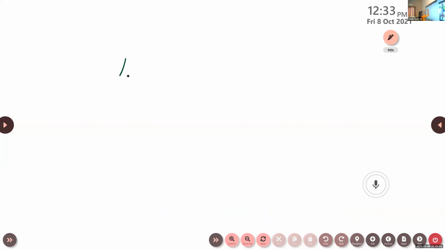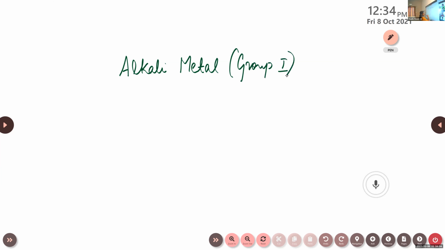Then a few more things. That's about alkali metals. You can also note this. Alkali metals come under group 1, right? They have a common oxidation state. We have learned this in the previous chapter. Do you remember, in classification of elements and periodicity in properties, chapter 3? They have the common oxidation state +1.